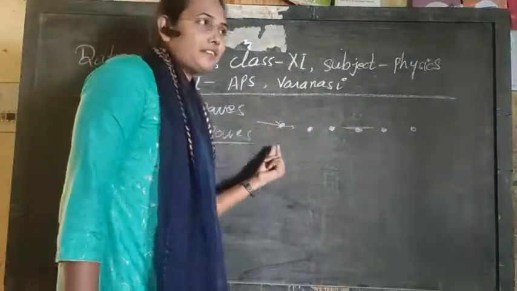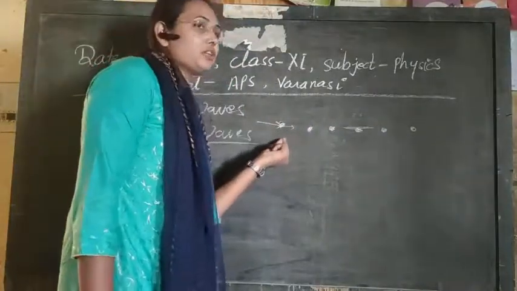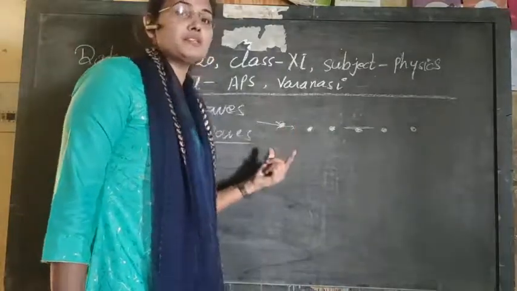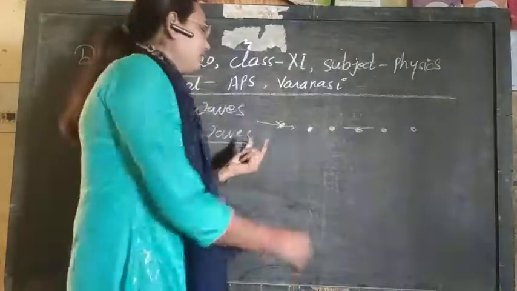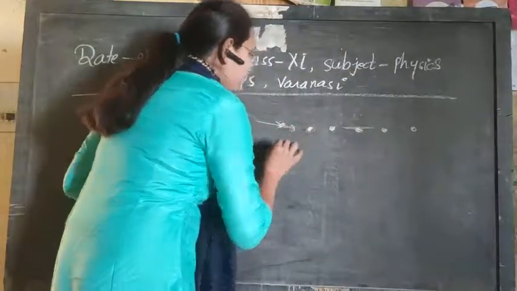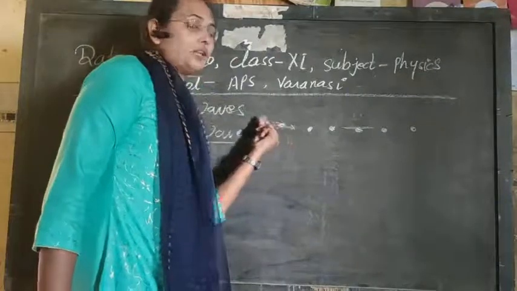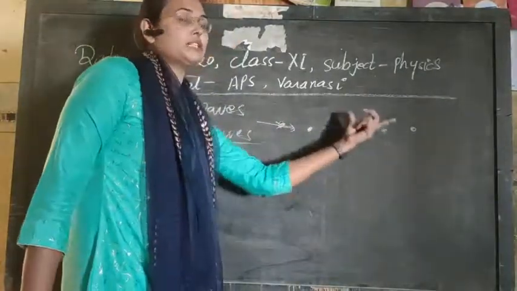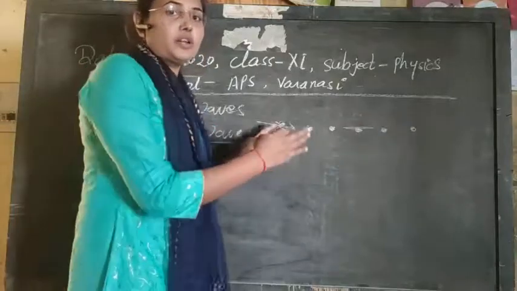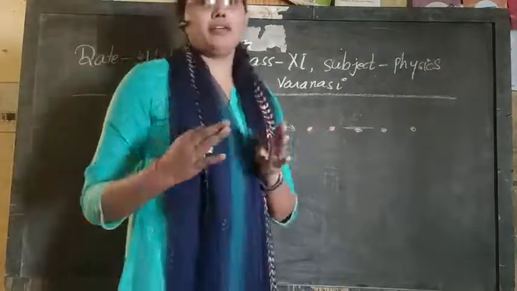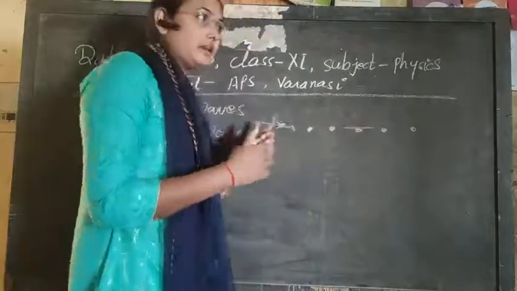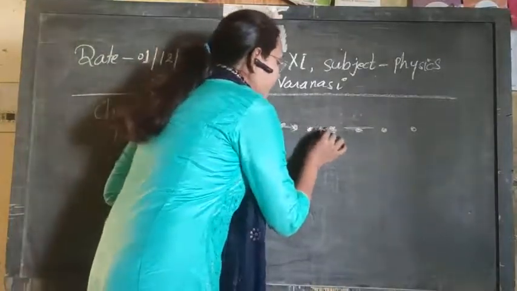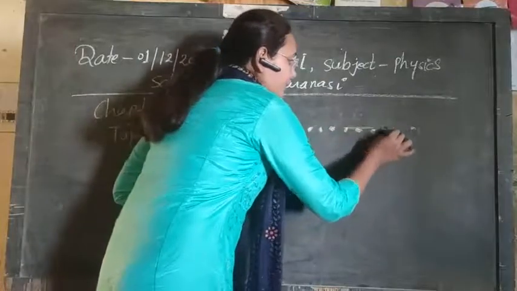So after disturbance, you know that a restoring force is developed in the system due to its inertial property and its elastic property. Suppose I am taking the example of a solid, and you know that a solid is a periodic array of atoms or molecules, meaning atoms and molecules that are arranged in a periodic manner, and their positions are fixed within the system.